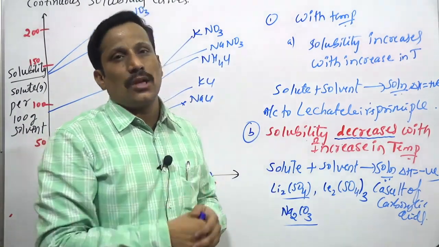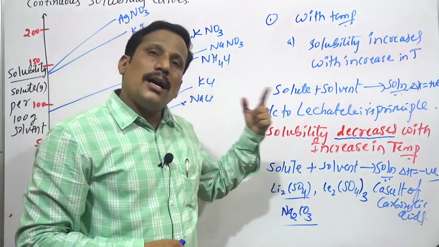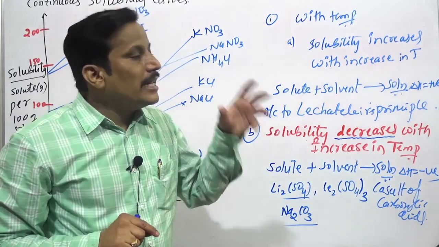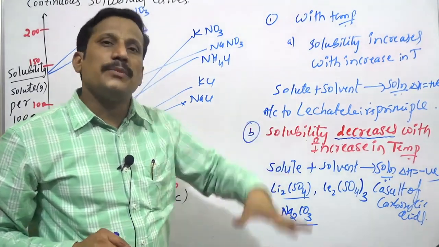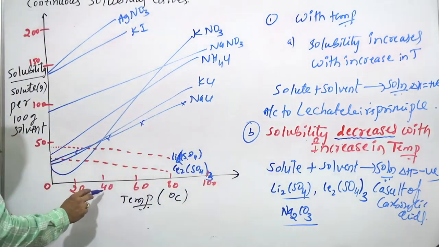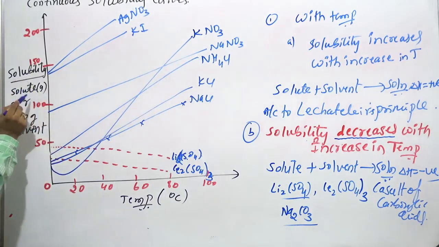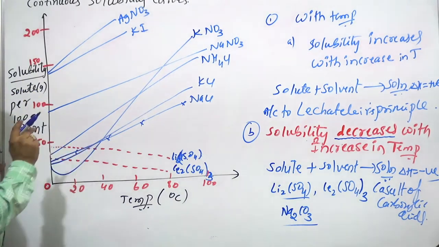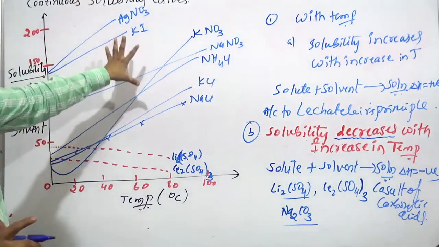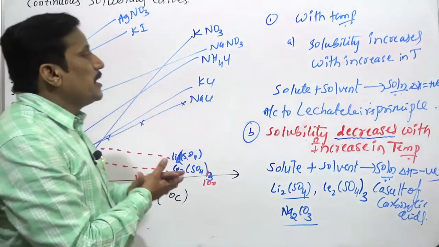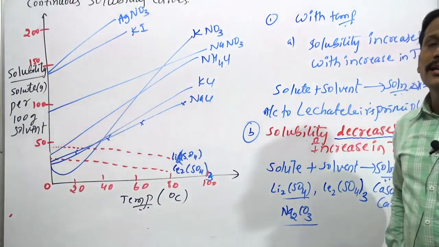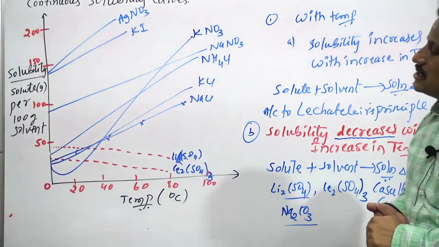The reaction becomes exothermic. So, according to Le Chatelier's principle, for an exothermic reaction, if you are increasing the temperature, then the process becomes reverse. With the increase in temperature, solubility of solute per 100 grams of the solvent decreases. This is the graph which explains the solubility of a solid in a solvent.